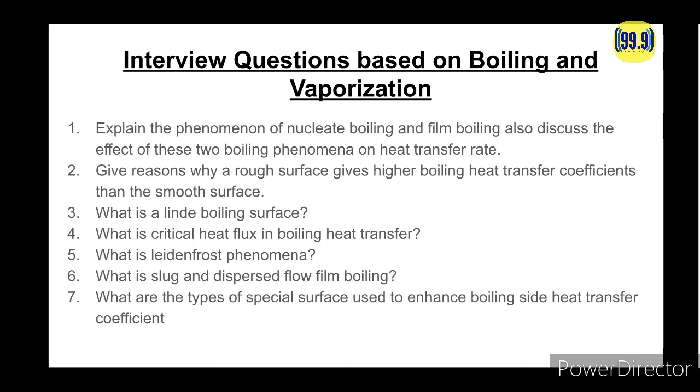Next we come to the question, that is, what is critical heat flux in boiling heat transfer? So basically the maximum heat flux achievable with nucleate boiling is called critical heat flux. It is given by the equation: Q critical is equal to 0.18 lambda rho V [ rho V g (rho L minus rho V) upon rho V squared ] to the power 1 by 4.